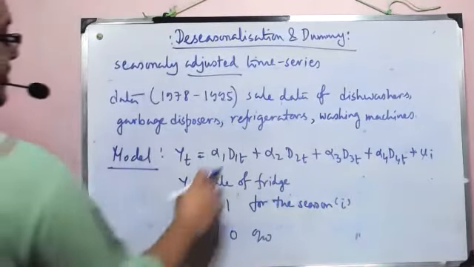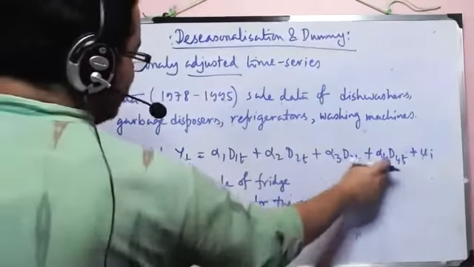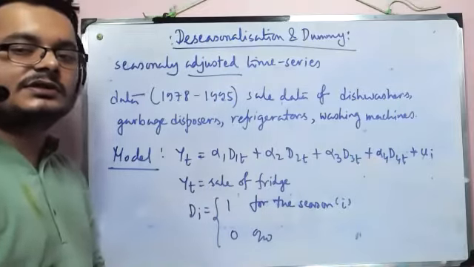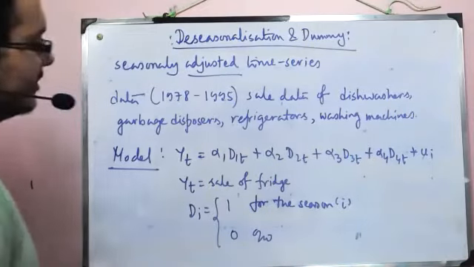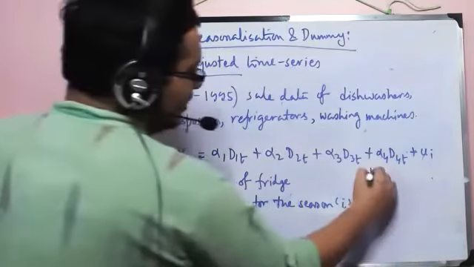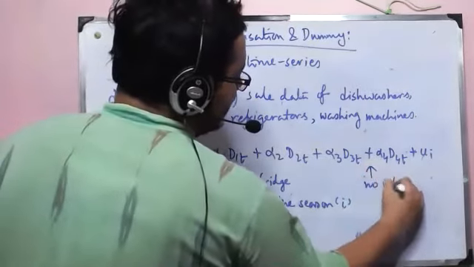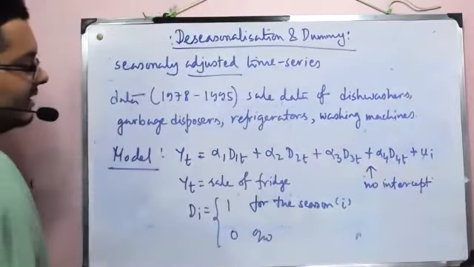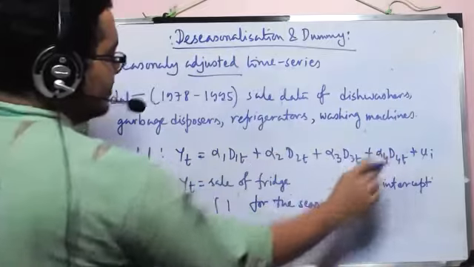So this is for first season, second season, third season, fourth season. Now, as I said, if there are 4 seasons, you must take 3 dummies or you erase the intercept term. So this model doesn't have any intercept term. So no intercept. Because of that, we have 4 dummies for 4 seasons.